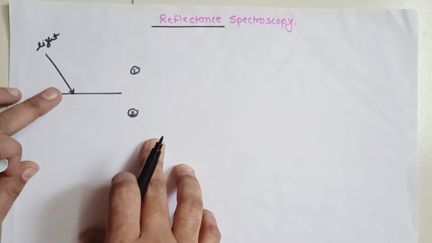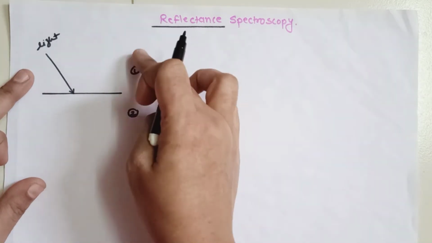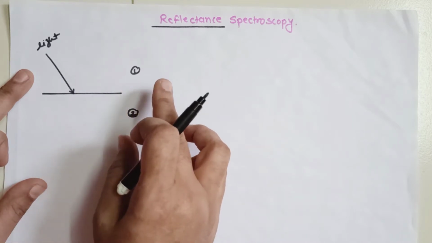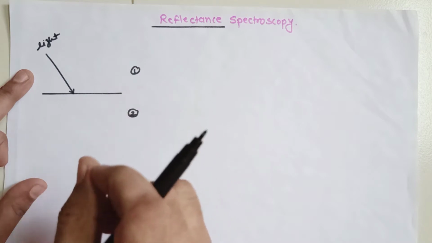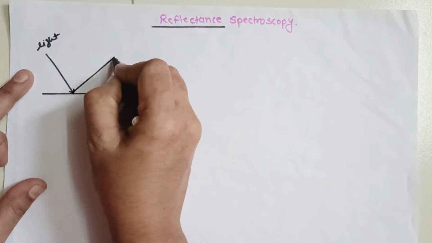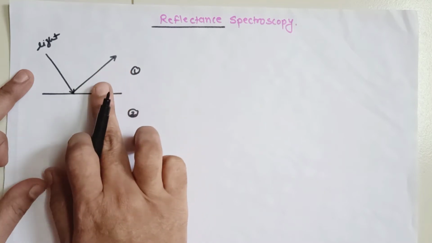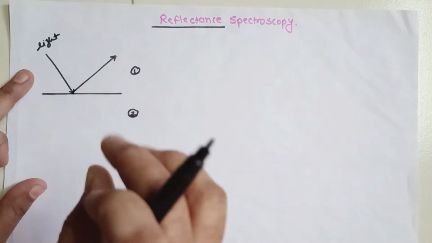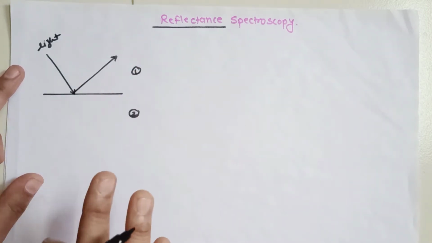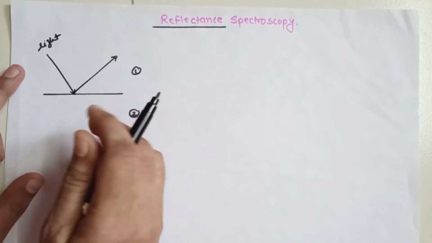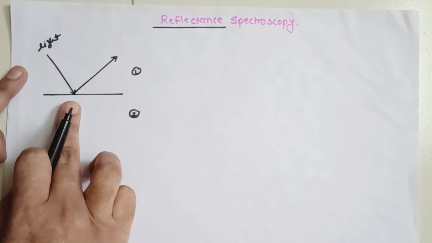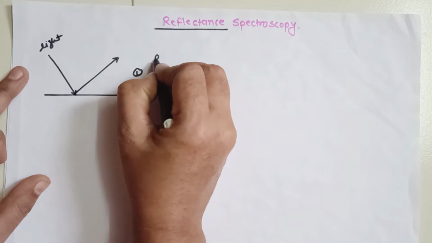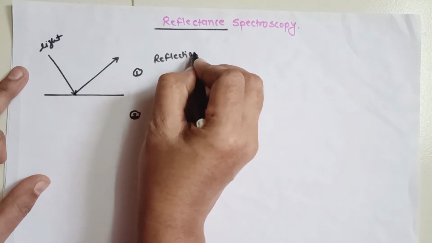Light is incident on the interface between the two media, given that there is a difference between the refractive indices of the media, and the amount of light that is returned back to the original medium is what we call reflection. So light strikes and hits the surface and bounces off into the original medium. We call this a reflection.